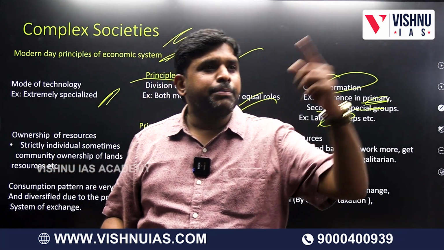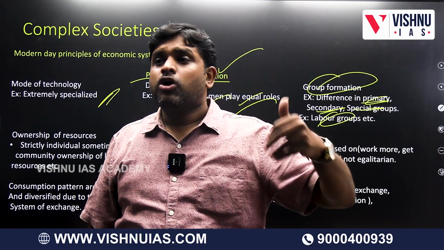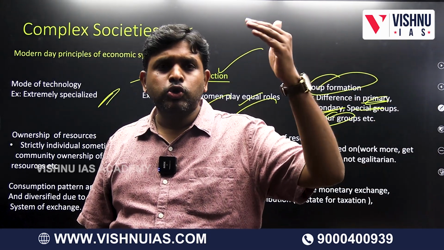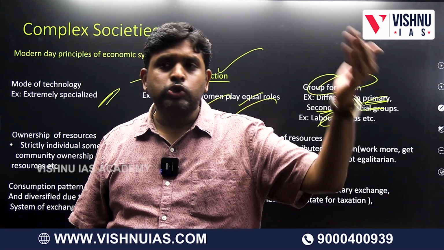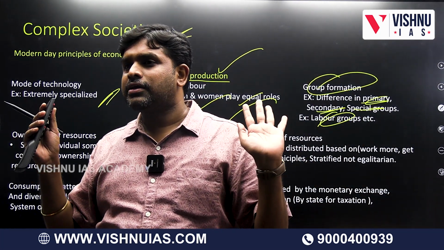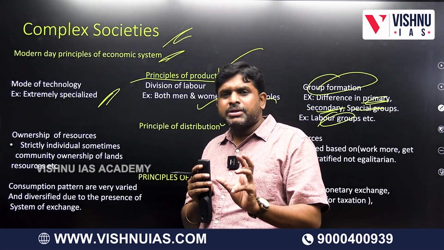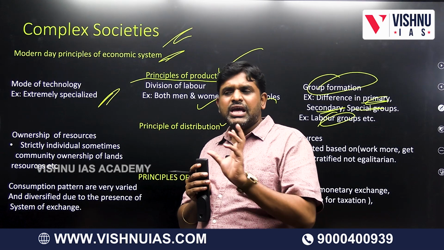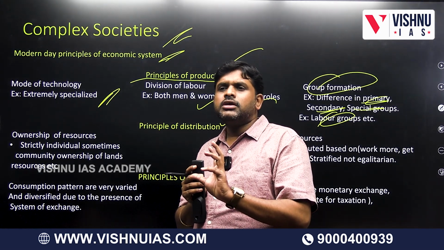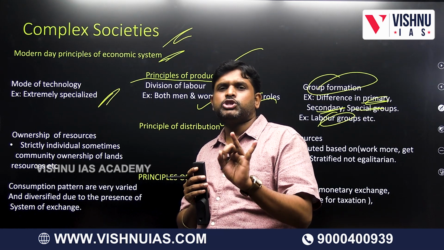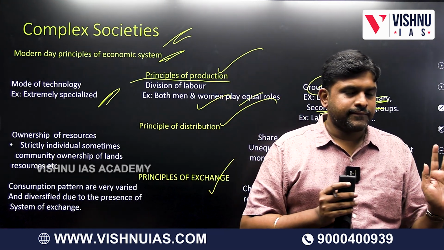In us, what we have? A primary group, a secondary group, or specialized group, or labor group, or capitalist group, or bourgeois group, or proletariat group, owners group, laborer groups. These many groups are there. Means, these are the principles which are present in complex society economy. These are the principles which are present in simple society economy. With respect to production, with respect to distribution, with respect to exchange.